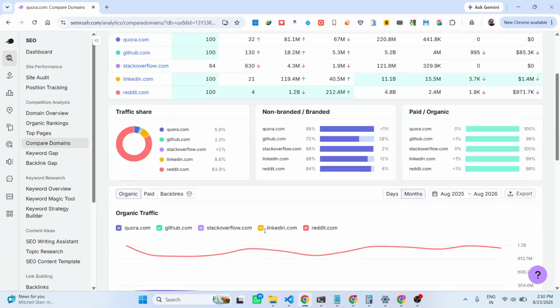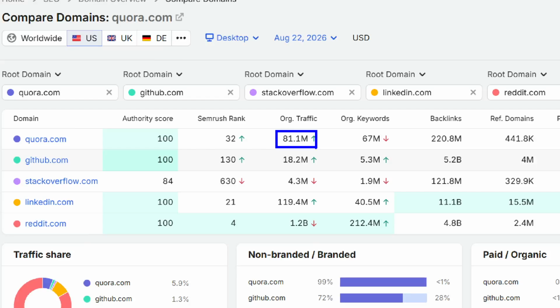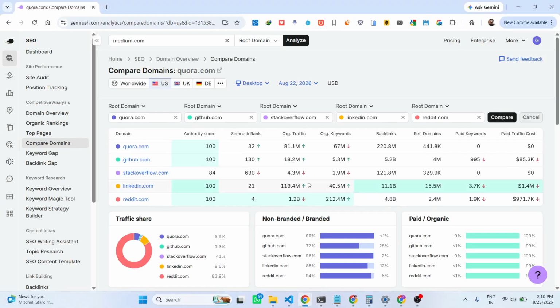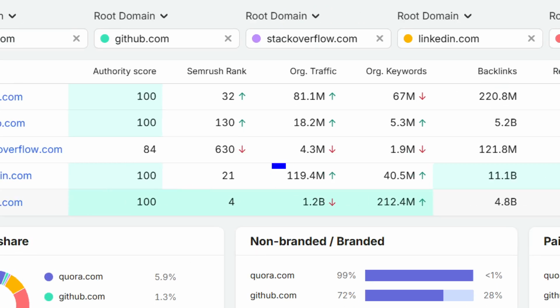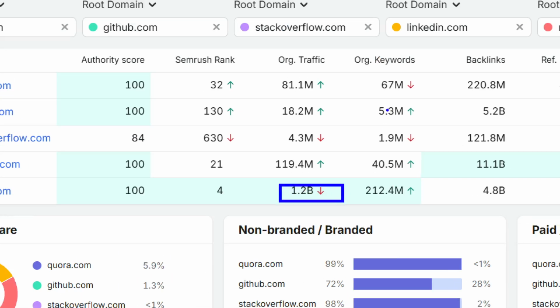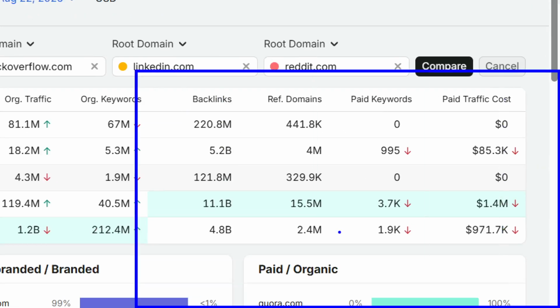And this is the most important metric, which is the organic traffic: 81 million for Quora, GitHub is 18 million, Stack Overflow 4.3 million, LinkedIn is 119 million, and Reddit is 1.2 billion traffic. These are organic keywords which are ranking, these are backlinks, everything. Referring domains, paid keywords, everything.